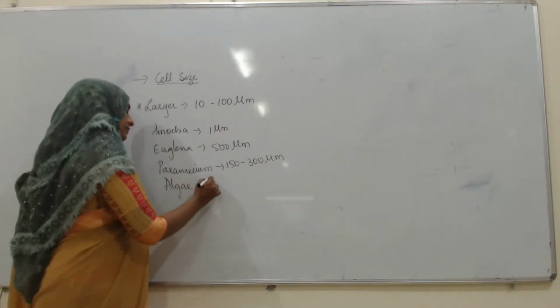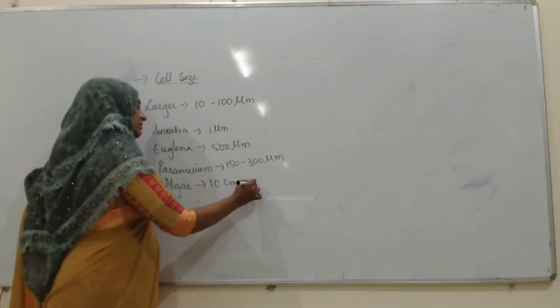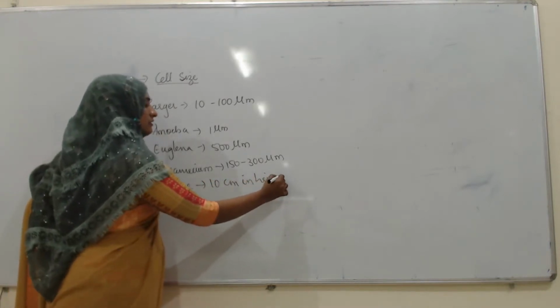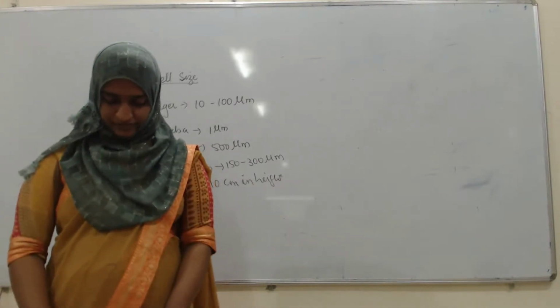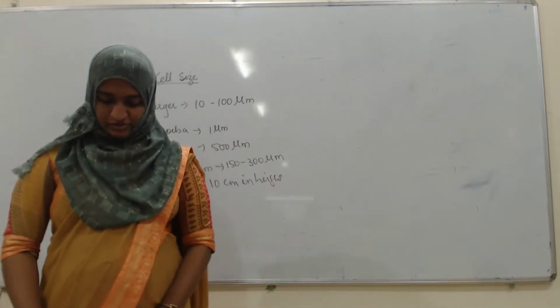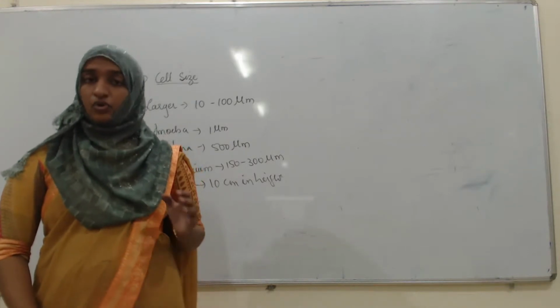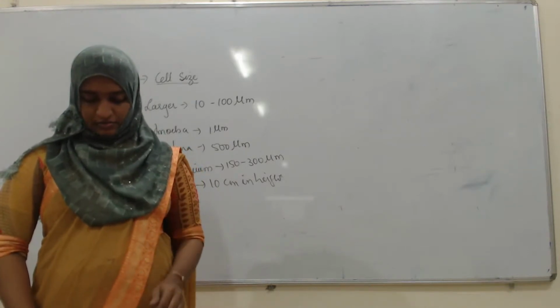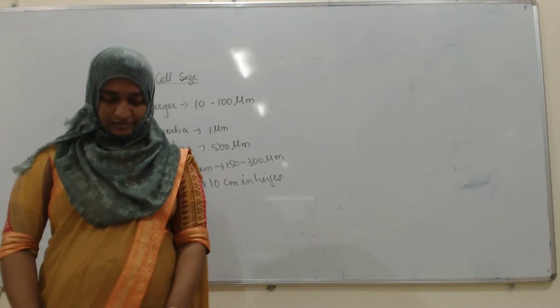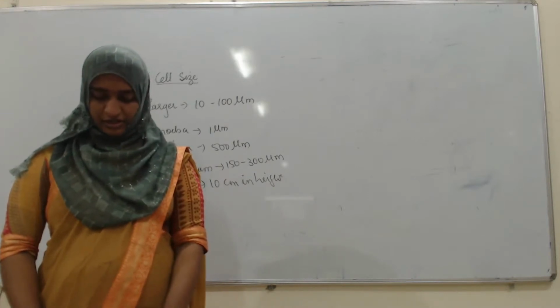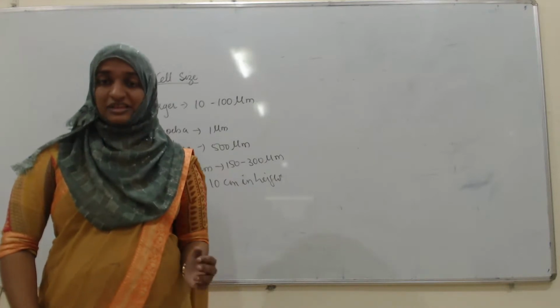So this is about the different cell sizes. What about animal cells? They will have around 4 micrometer. In some blood cells, the cell size will be 7 to 8 micrometer in diameter. So this is about the cell size.